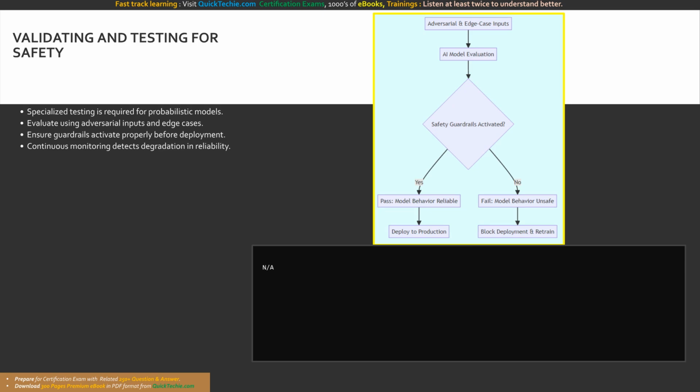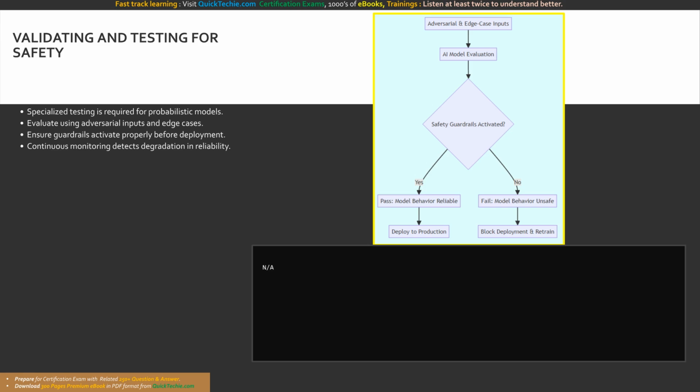Establishing confidence thresholds and content filters is crucial, but these mechanisms are only effective if they are rigorously validated. The principle of reliability and safety dictates that an AI application must be thoroughly tested across an exhaustive range of scenarios before it is deployed into production. Because AI models are dynamic systems that can respond unpredictably to edge cases, traditional software testing methodologies are entirely insufficient on their own. Development teams must implement specialized AI evaluation strategies.